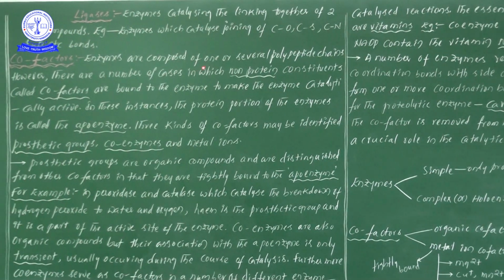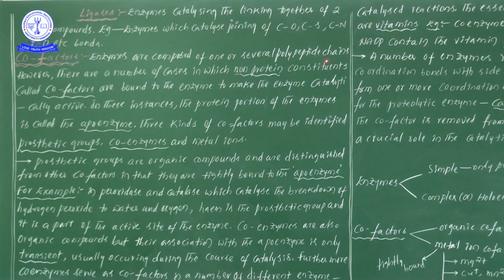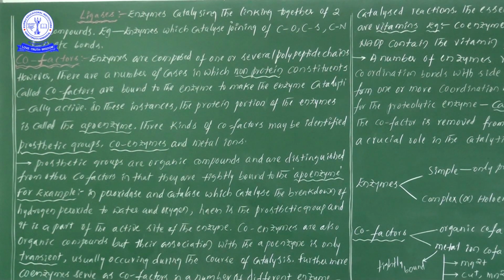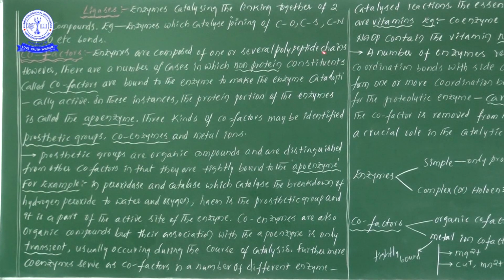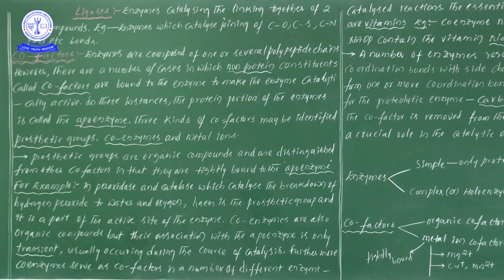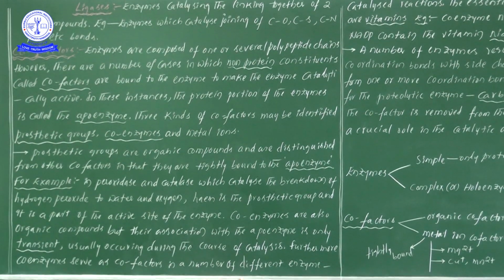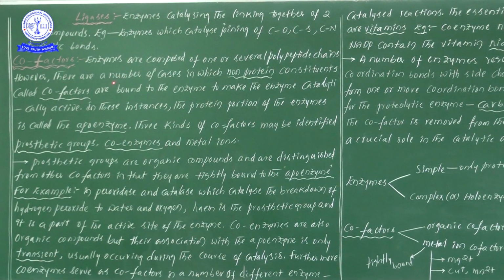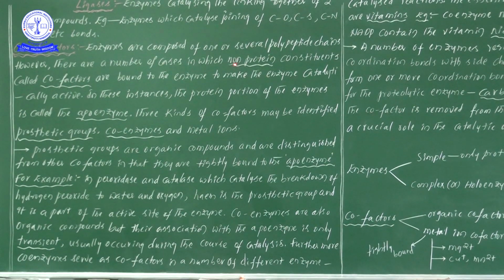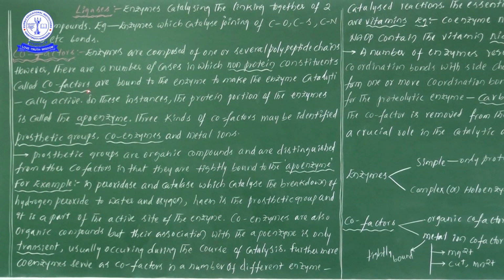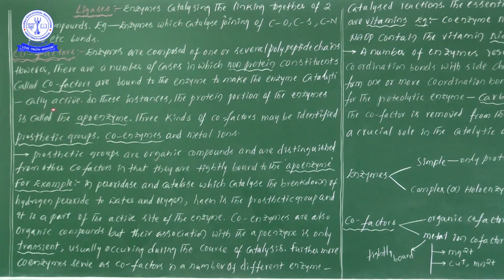Enzymes are composed of one or several polypeptide chains. Based on this first line we can understand it is a simple enzyme, made up of only proteins. You understood the point. However, in the second line, there are a number of cases in which a non-protein part, called a cofactor, is bound to the enzyme to make the enzyme catalytically active.